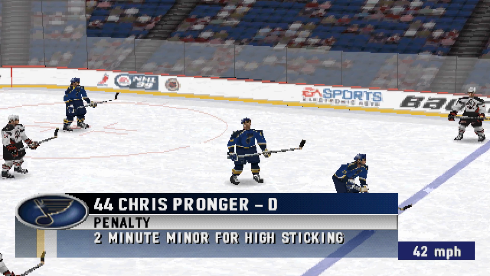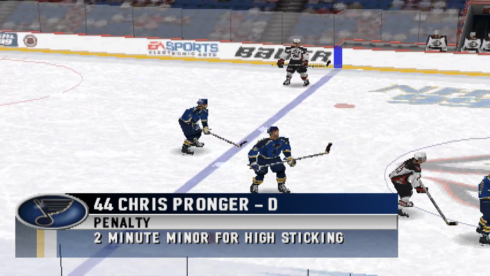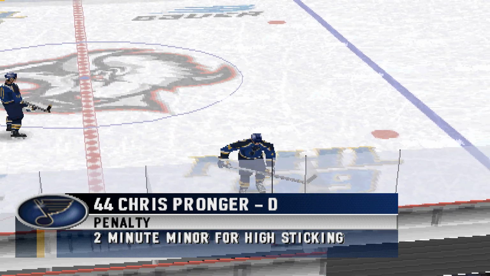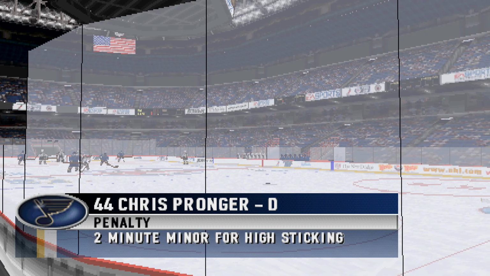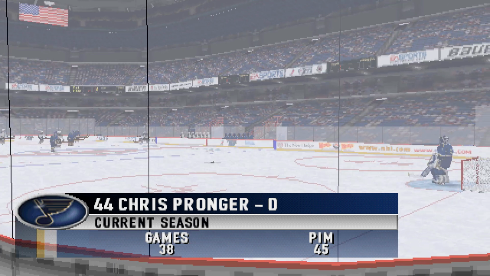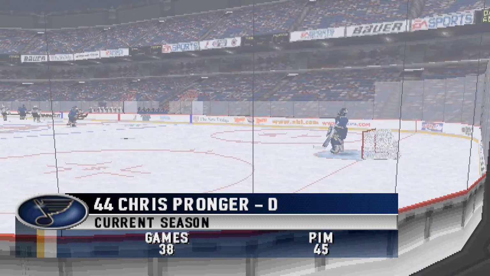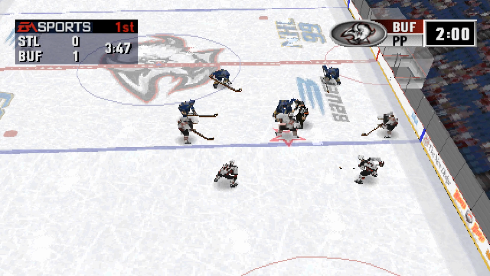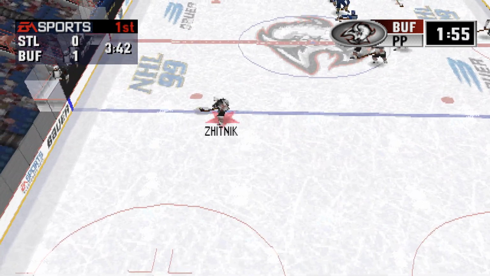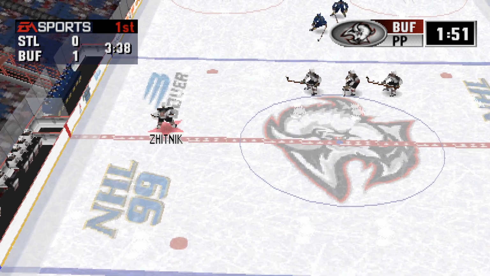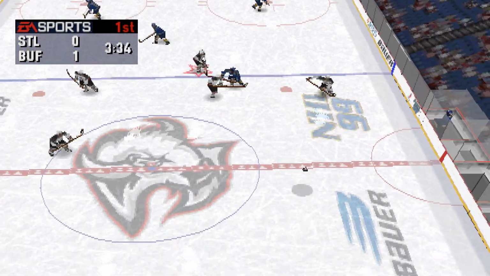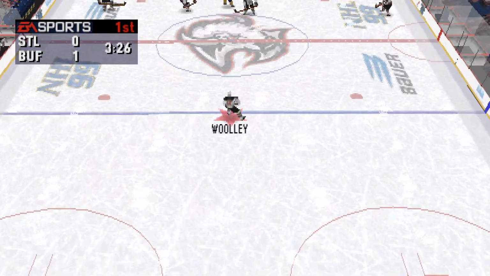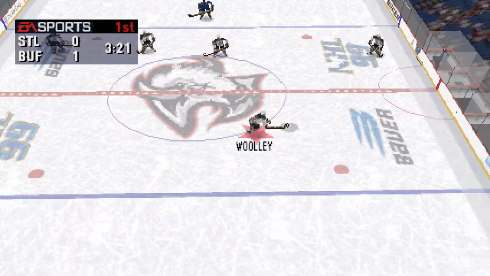Penalty called for high sticking. St. Louis penalty to number 44, Chris Pronger. 2 minutes for high sticking. Holzinger to face off against Eastwood. Game on. The Sabres win the face-off. Zhitnik passes it across. 1:48 left in the power play. To Woolley. St. Louis should be making a line change soon.